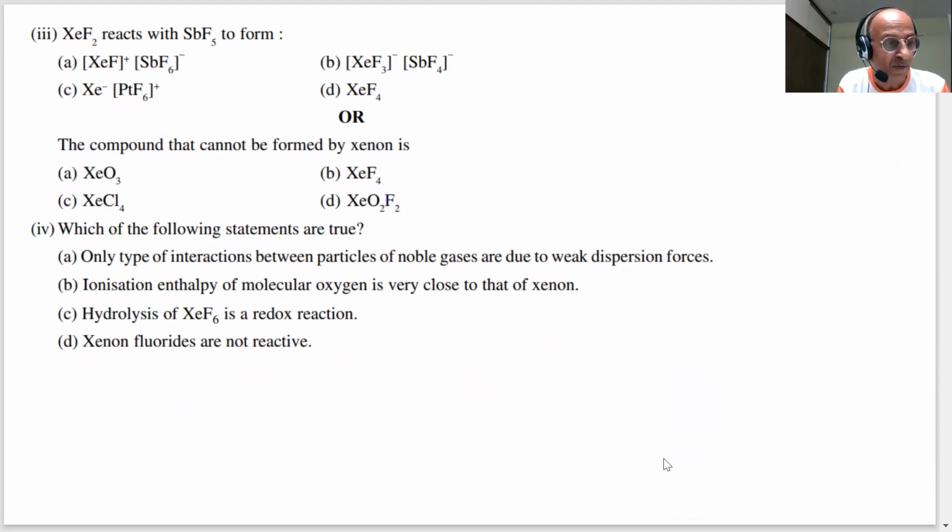What is going to be formed in such cases? What will happen when XeF2 reacts with such a compound, students? It will form XeF6 minus and XeF plus.